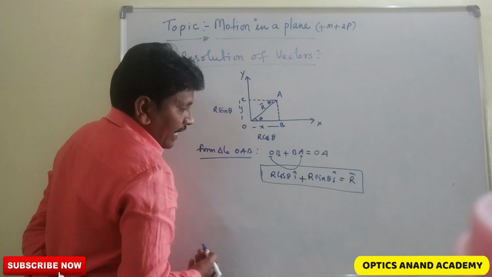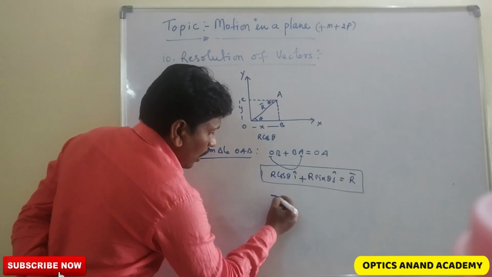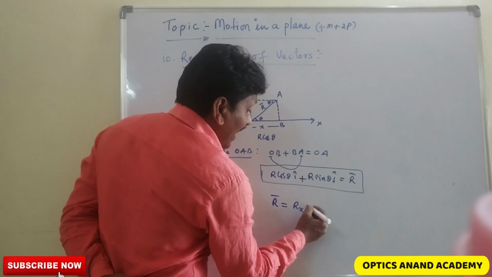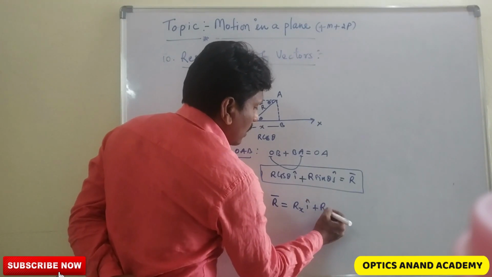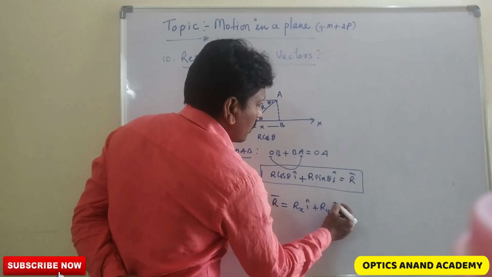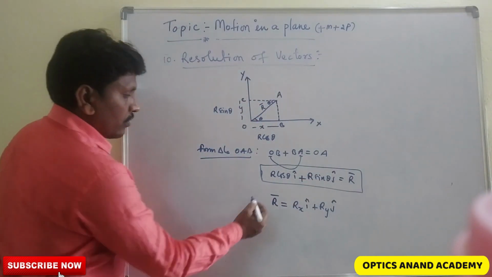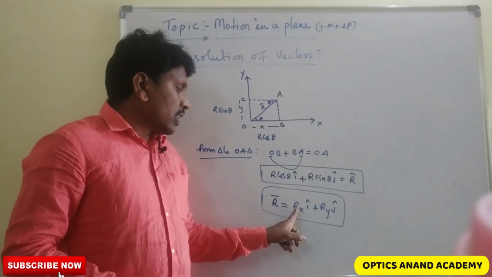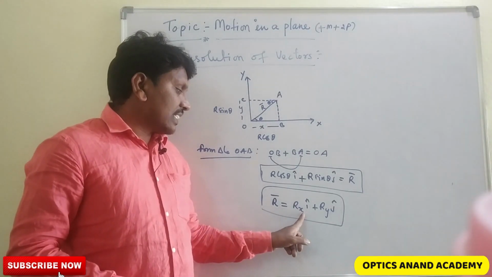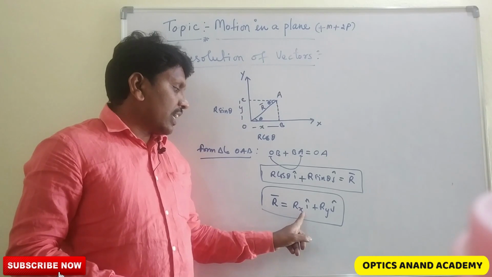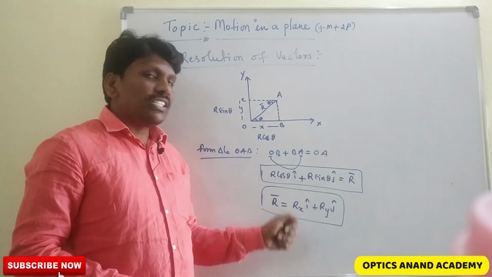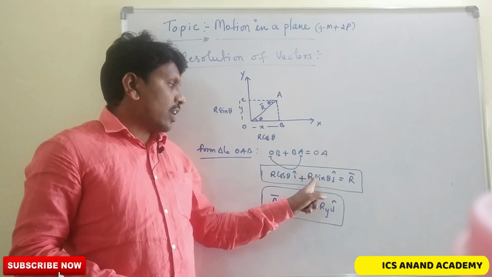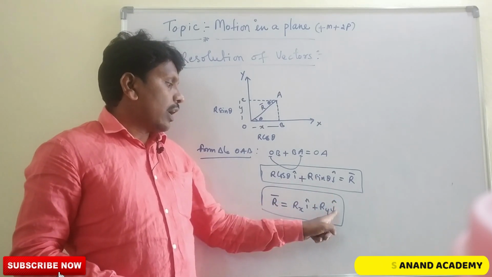Otherwise we can write r bar is equal to rx i cap plus ry j cap. Yes or no? rx is nothing but the resolution of vector along the x component, r cos theta i cap, and the resolution along the y component is r sin theta j cap.